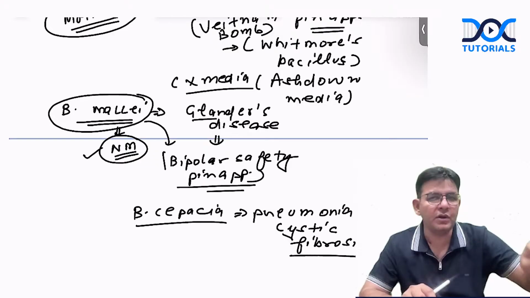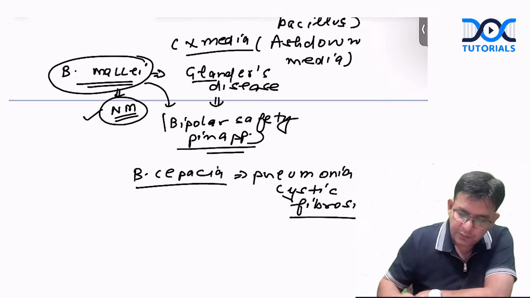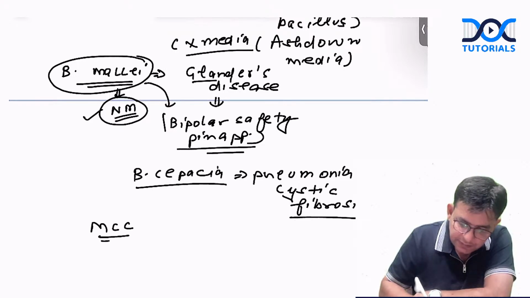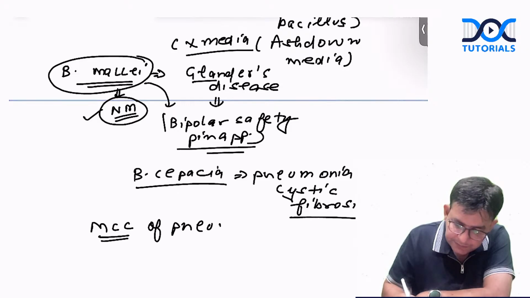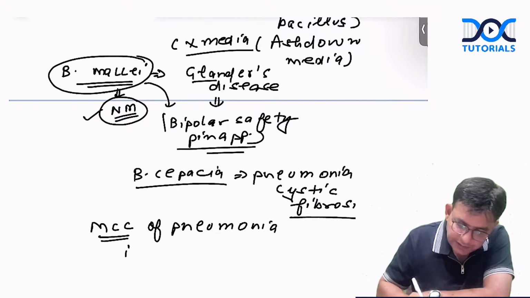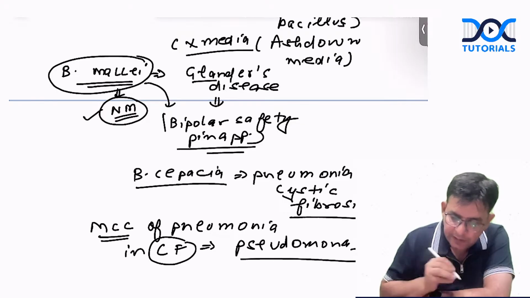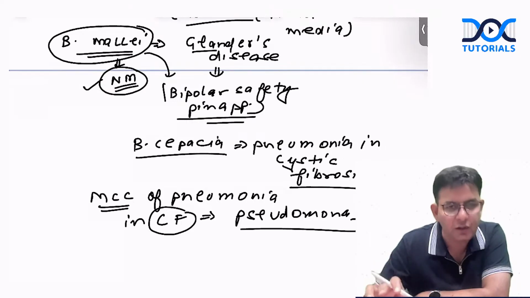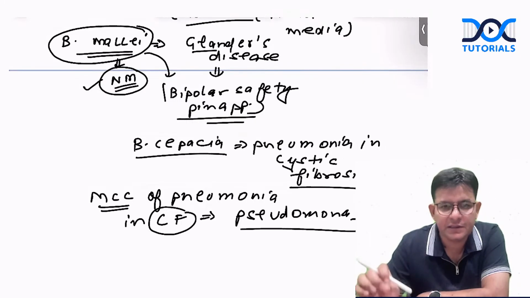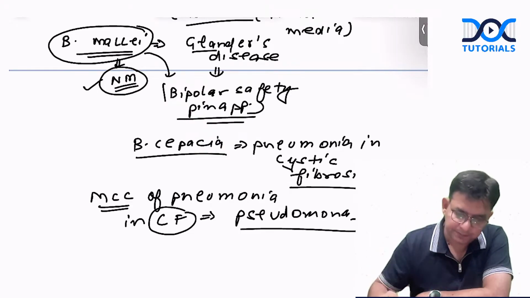Okay, but remember the question which I've seen once was that sort, that this Burkholderia cepacia is there, which does. But the most common cause of pneumonia in cystic fibrosis patients is Pseudomonas. Okay. So most common cause, if somebody asks, the most common cause is what? The most common cause of pneumonia in cystic fibrosis patient, okay, is Pseudomonas. Burkholderia cepacia also does it. But if somebody asks you which is the most common cause of pneumonia in cystic fibrosis patient, the answer is Pseudomonas. Is it fine? So this much you should know regarding the first question.